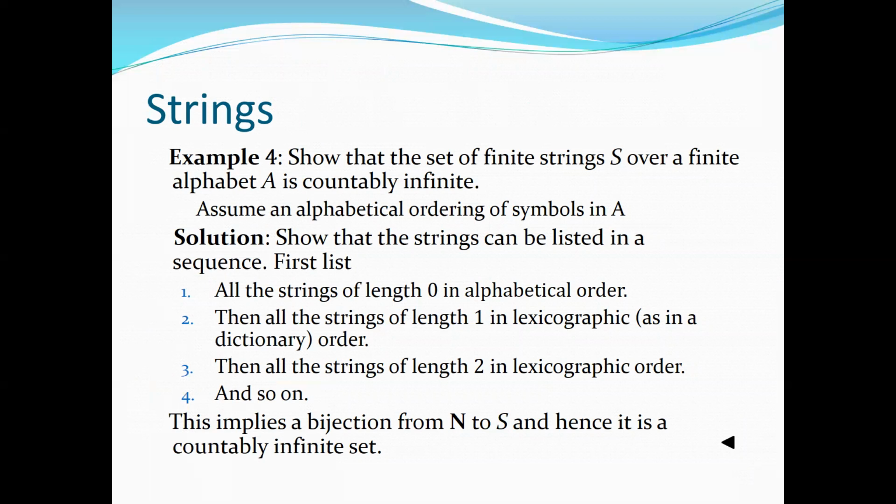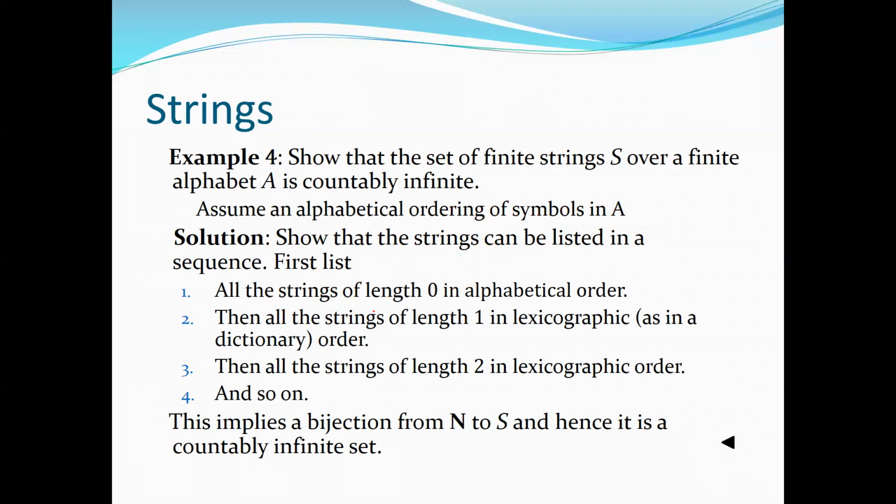So this type of questions we will be dealing with in coming subjects as well, that is about the theory of programming languages, but this is from the natural language, right? So assume an alphabet ordering of symbols in A. So you have the alphabet, show that the strings can be listed in a sequence. If we can show this, we can list these strings in the sequence, definitely it is countable. If we cannot, then we cannot say that.